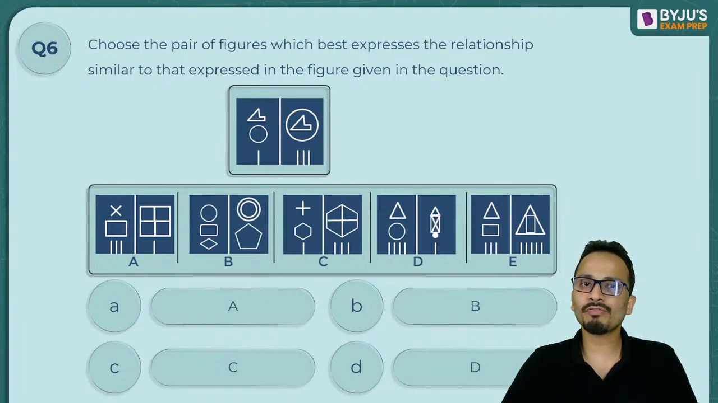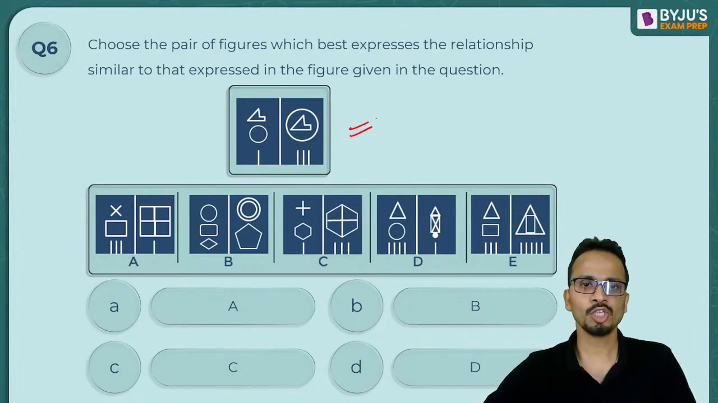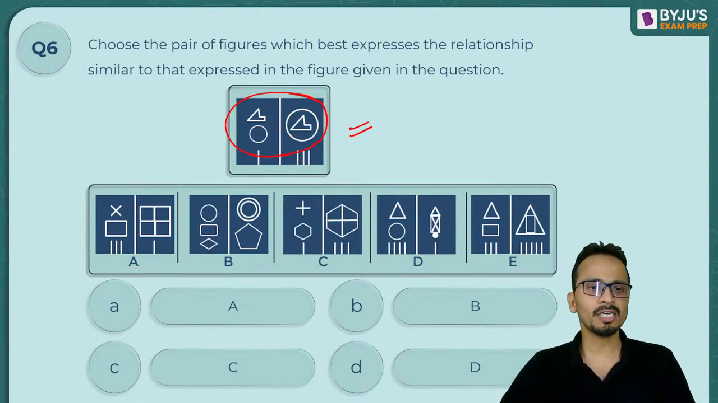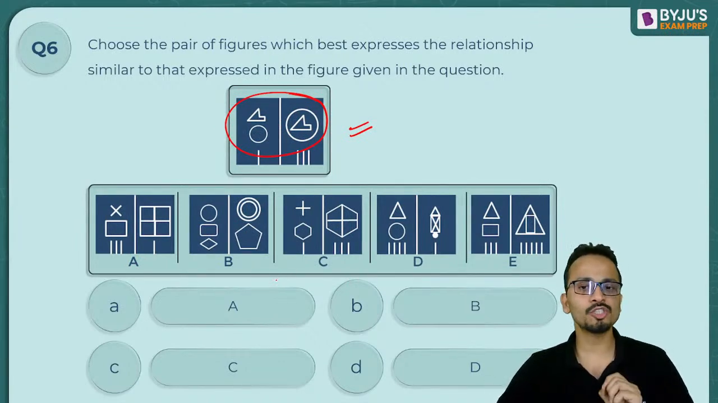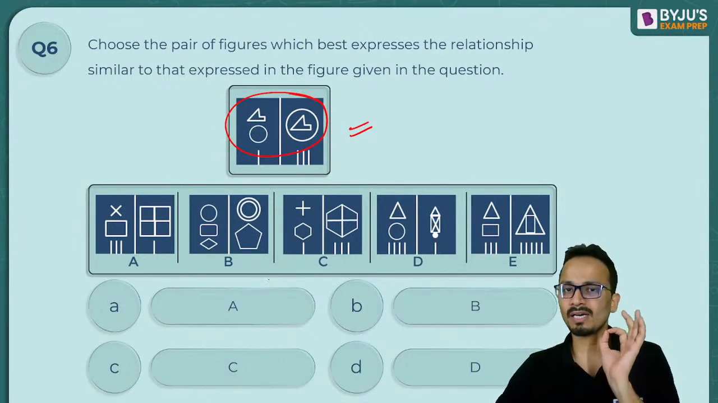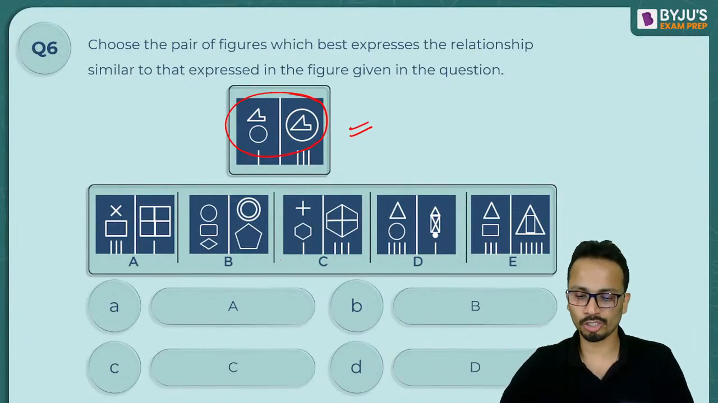Now choose the pair of figures which best expresses the relationship similar to the one expressed in the figure given in the question. So this is the question figure. You will have to identify what is the relationship between these figures, and then you will have to look at option A, B, C, D, E and check which of these options bears a similar relationship as what is given in the question figure.